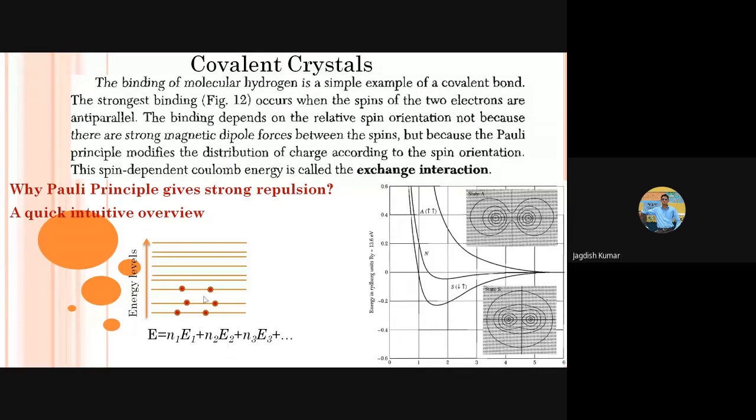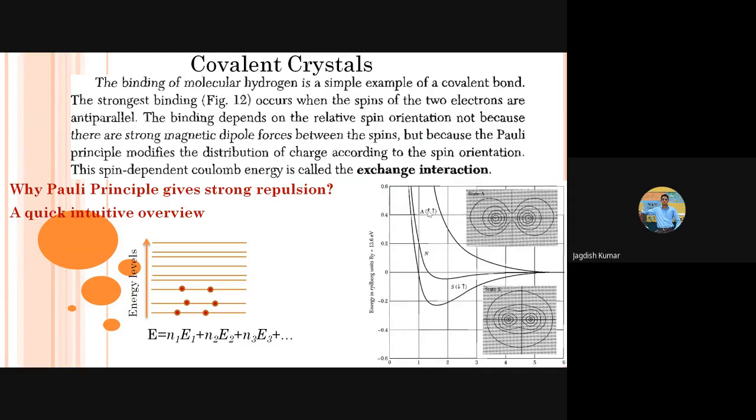Electrons will try to go to the higher energy levels because of that strong compression. And that will actually force the electrons, due to Pauli's exclusion principle, to go to higher energy levels. And that will increase the energy tremendously and further higher and higher. And that is the kind of thing which leads to a very strong rise in energy.